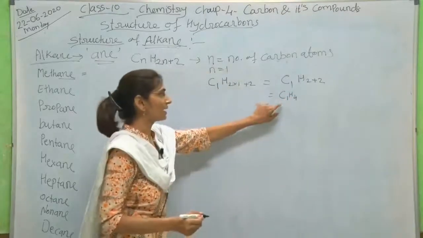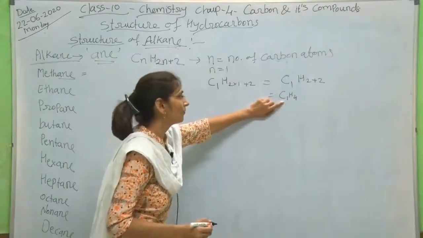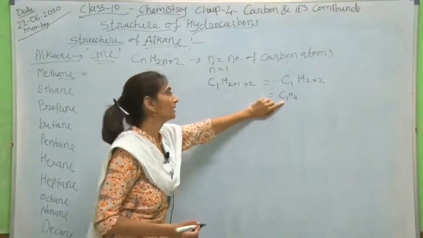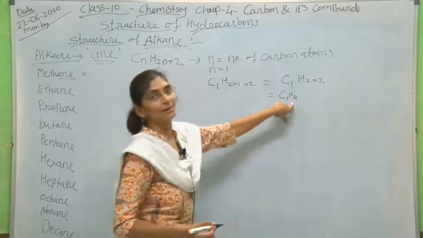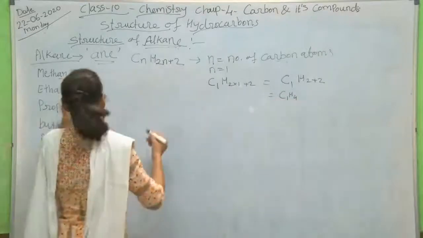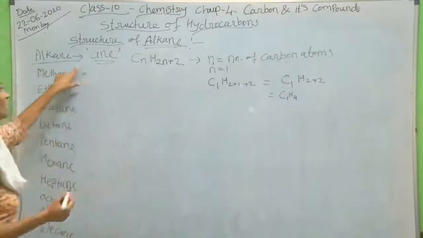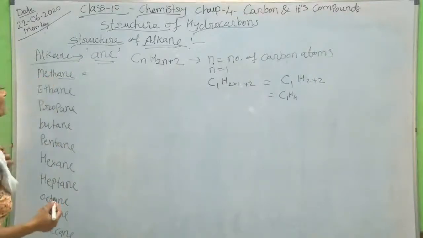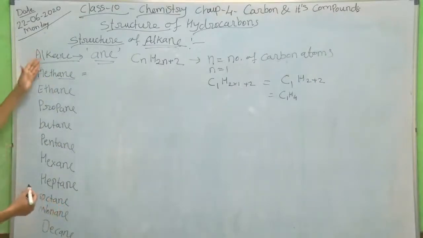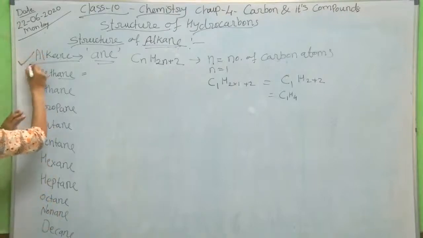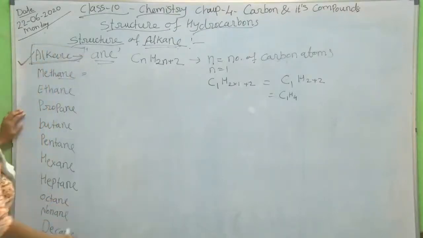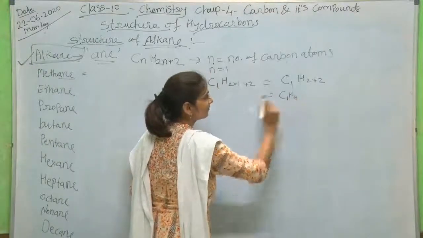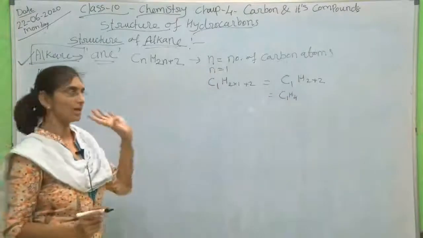Means if there is one carbon atom, then we have to take 4 hydrogen atoms for the first compound of alkane. Which is the first compound? Methane. Methane is the first hydrocarbon of the alkane group.